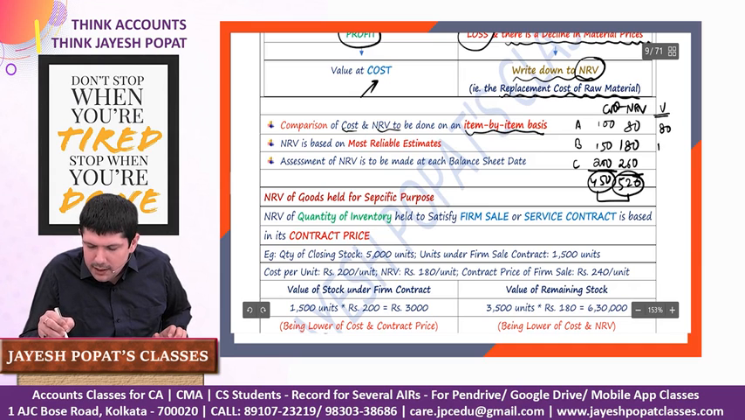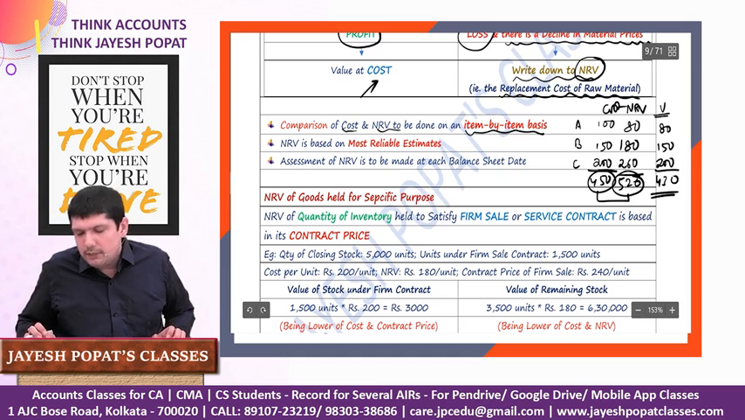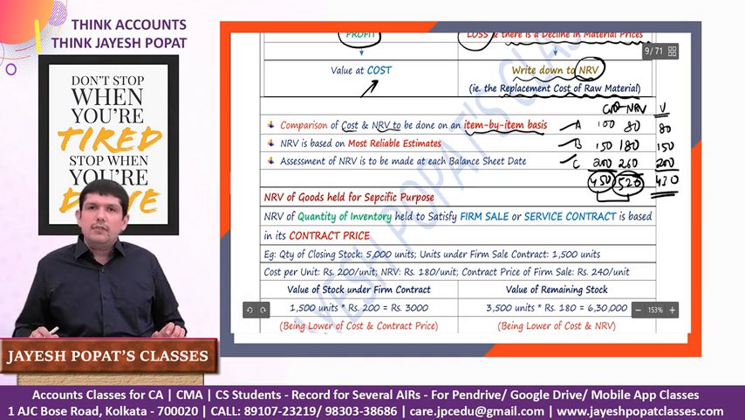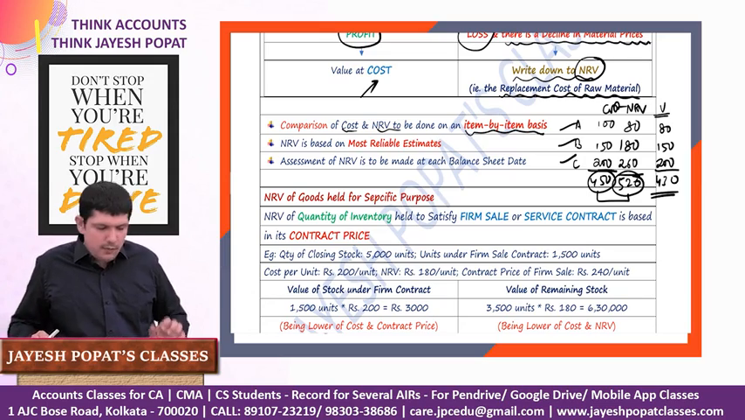Here it will be 80, here it will be 150, and here it will be 200. So this basically works out to 430, which will be your value of inventory. So you need to compare each item individually while calculating the value of inventory.